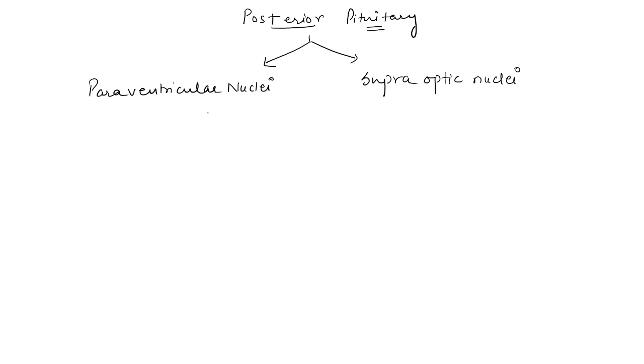Paraventricular nuclei secrete oxytocin, and supraoptic nuclei secrete ADH, antidiuretic hormone or vasopressin.